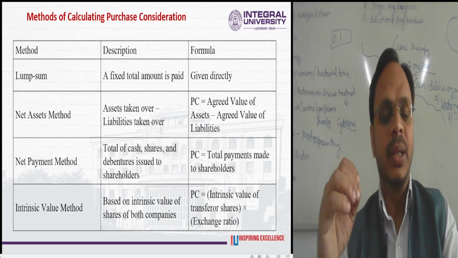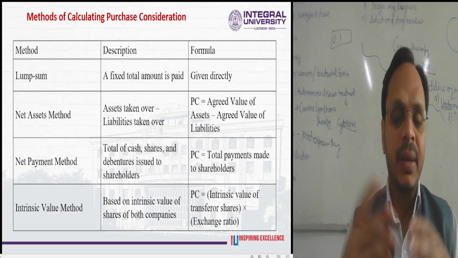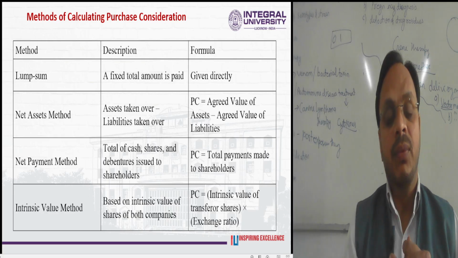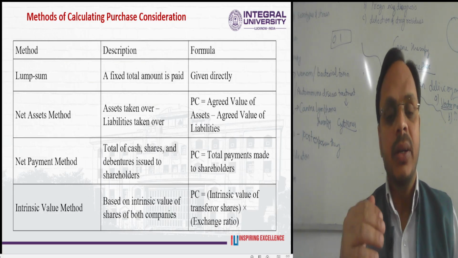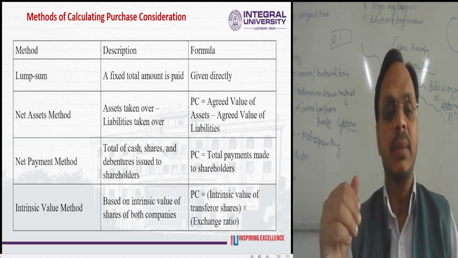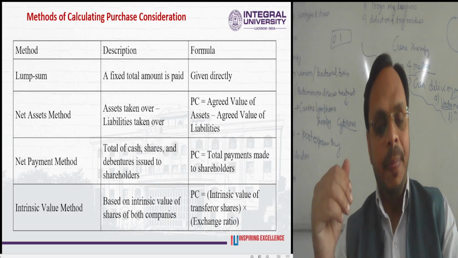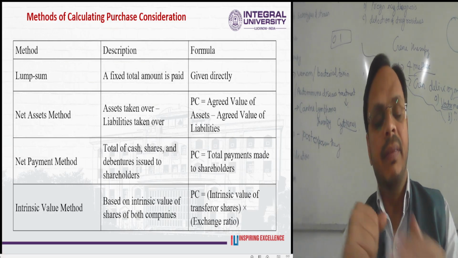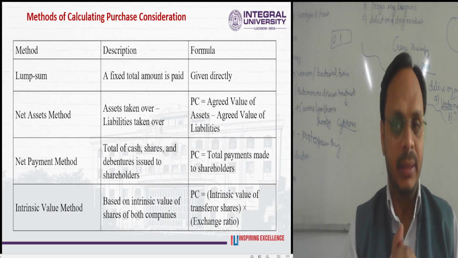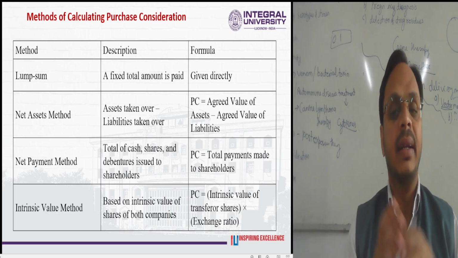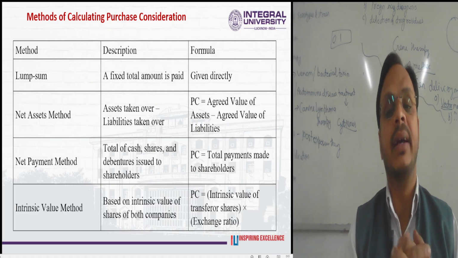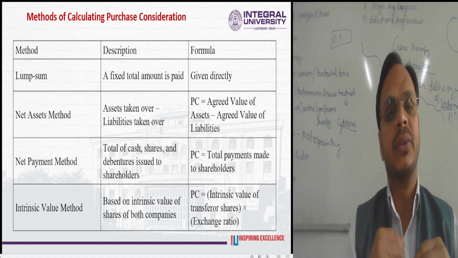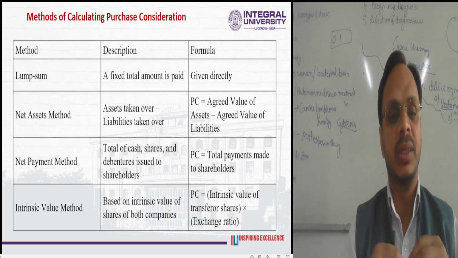As in our previous slides, I have told you the meaning of net assets: assets taken over minus liabilities taken over. The final difference is the net assets method. It is the second most important method for calculating the purchase consideration.